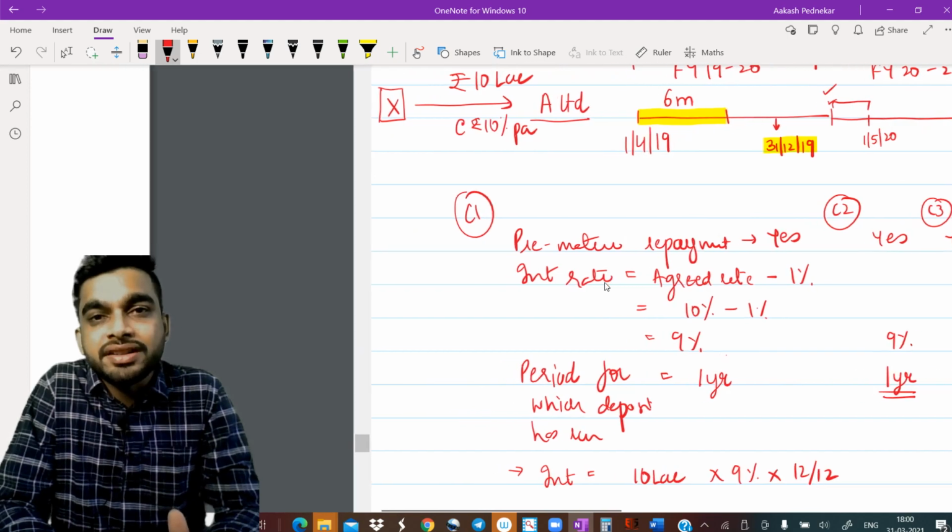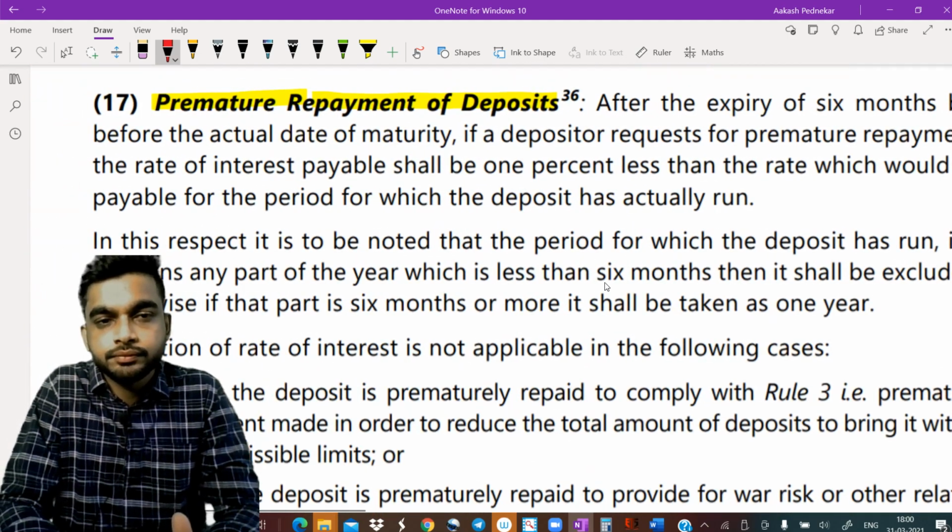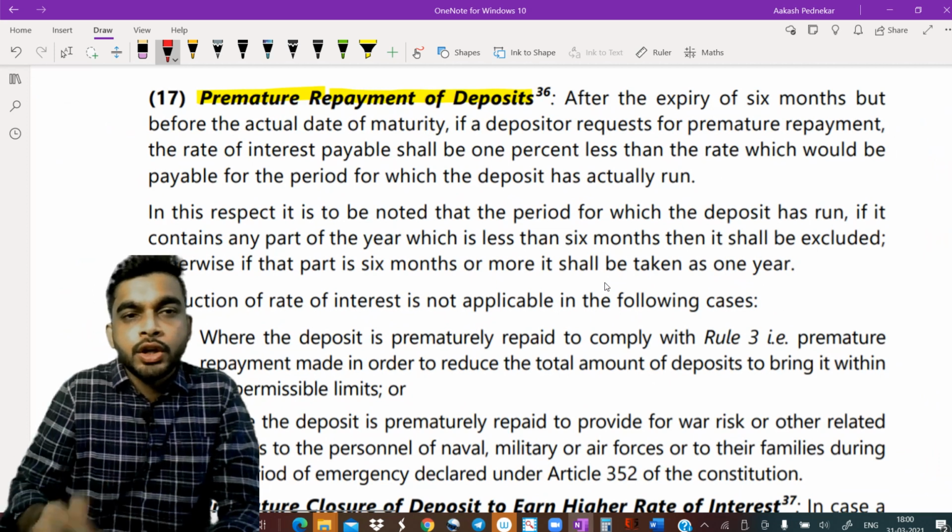Okay. Now let's go and see the provision. Focus. Look at the provision, guys.